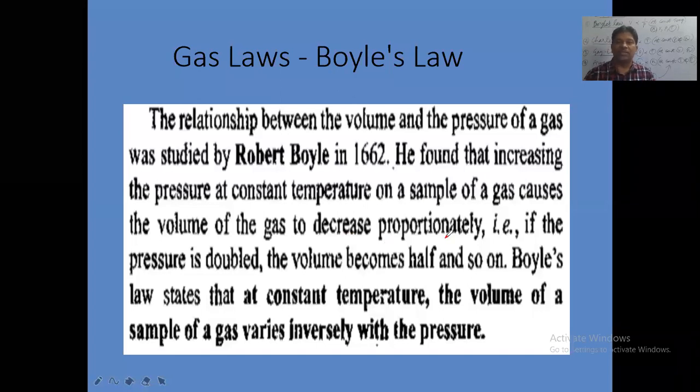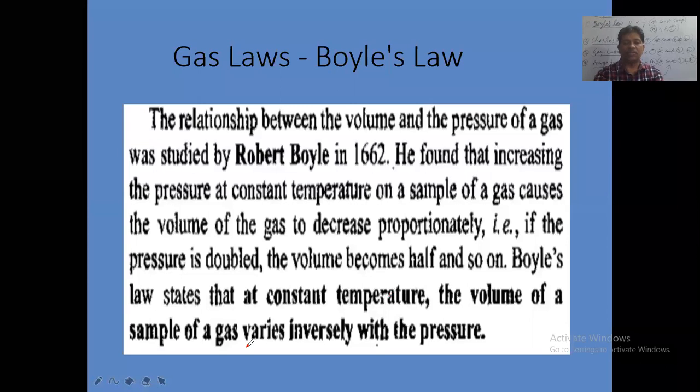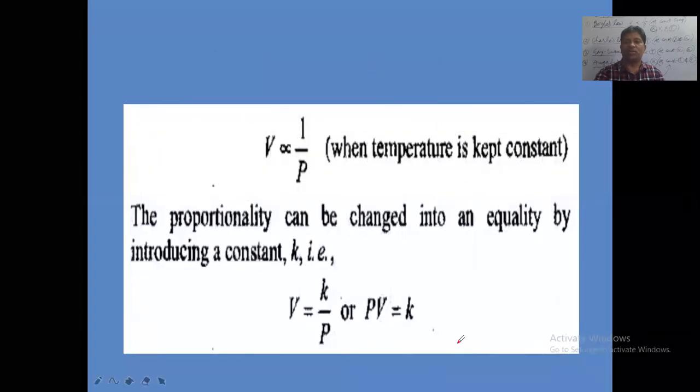That means the volume of the gas is observed to decrease when we increase the pressure on the gas. If the pressure is doubled, the volume becomes half. So how are pressure and volume related? Inversely related to each other. Boyle's law states that at constant temperature, the volume of a sample of gas, otherwise a given mass of gas, varies inversely, meaning changes inversely, with the pressure. So volume and pressure are inversely related to each other. That is Boyle's law.